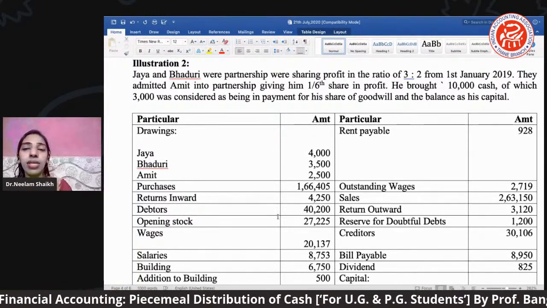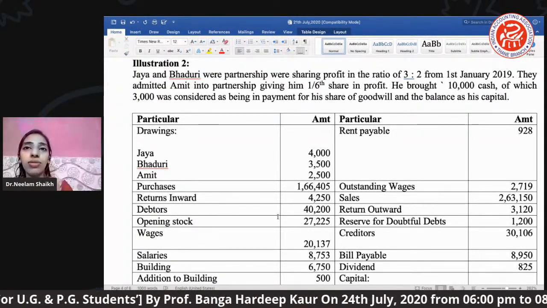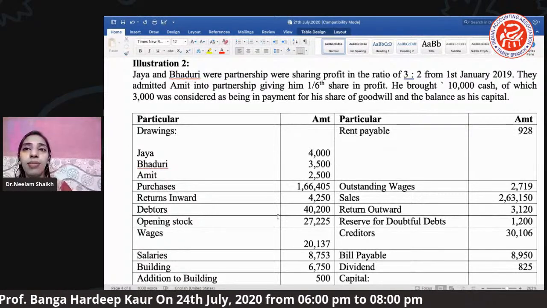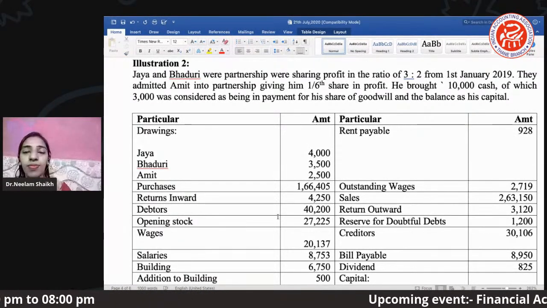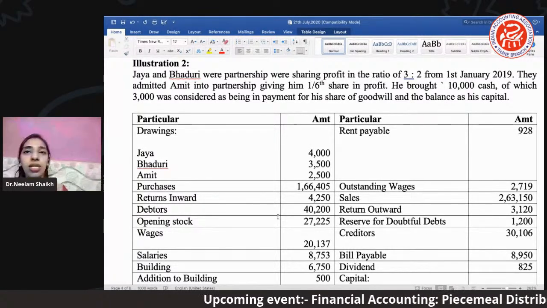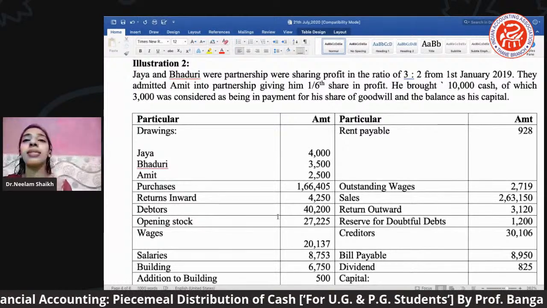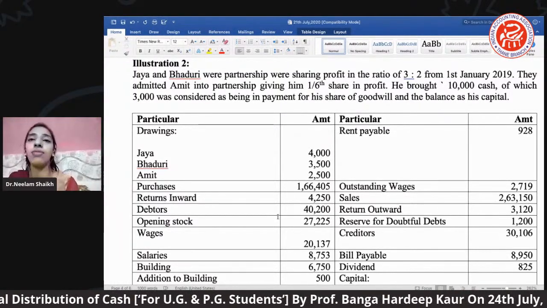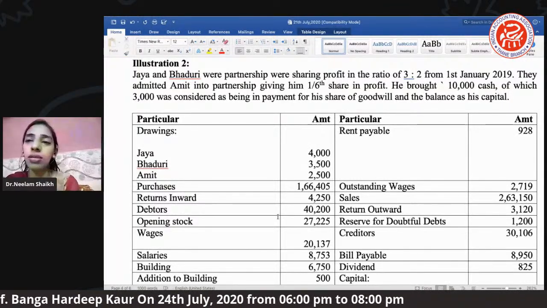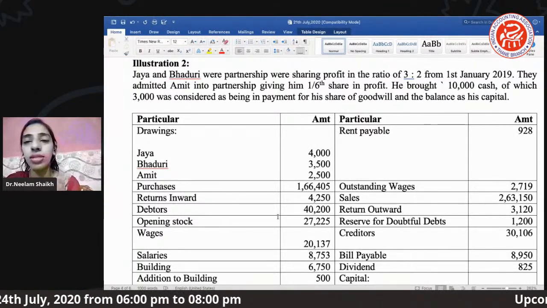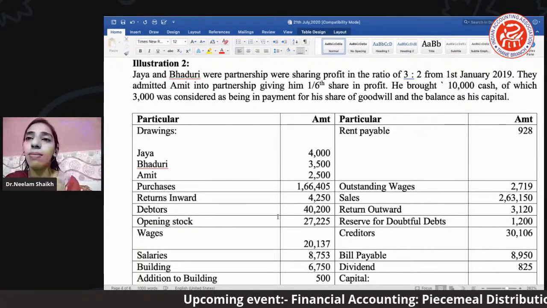He brought 10,000 cash, of which 3,000 was considered as payment for his share of goodwill and the balance as his capital. तो 10,000 में से 3,000 is considered as goodwill. बाकी का जो 7,000 है वो कैश में लाया है. The entire 10,000 amount is in the form of cash only, but 3,000 is goodwill and 7,000 is pure cash.